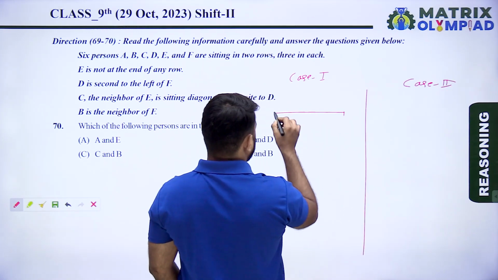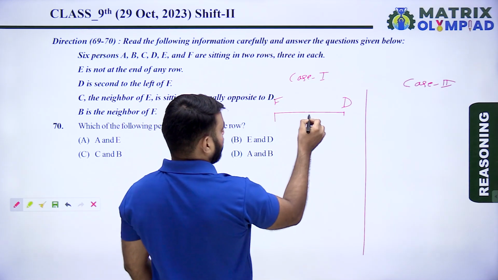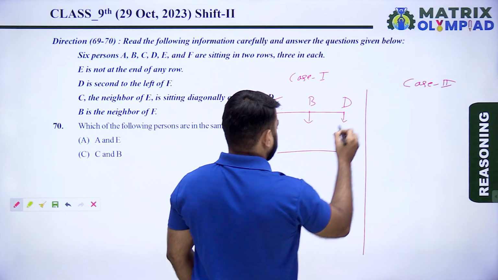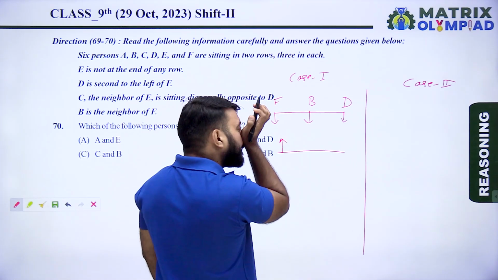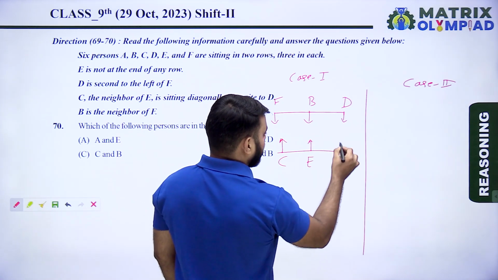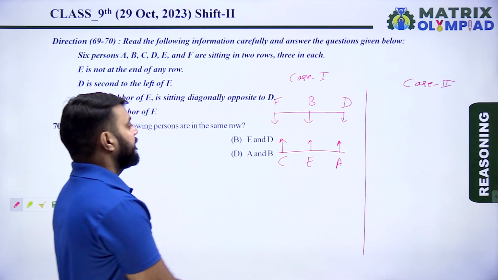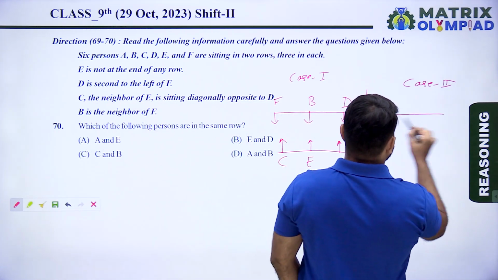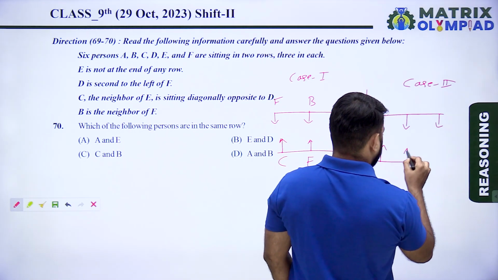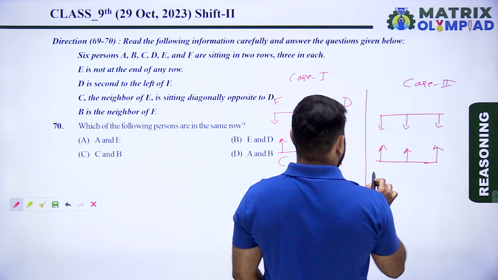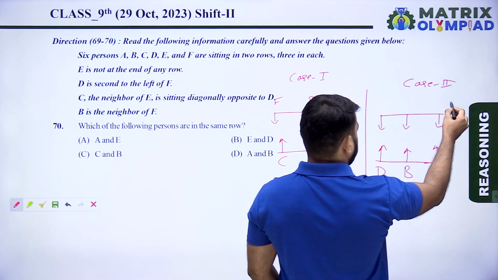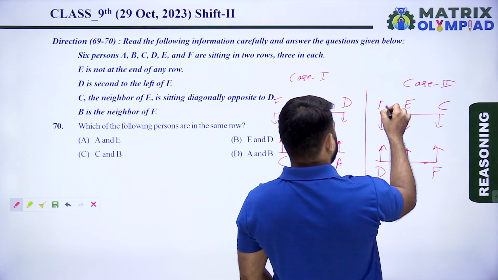Here is D and here is F and here is B. Now here is C, here is E and here is A. And in case second, here is D, here is F, here is B, here is C, here is E, and here is A.